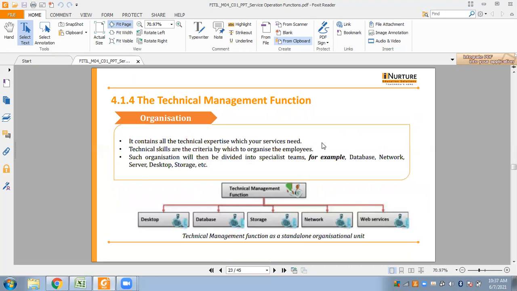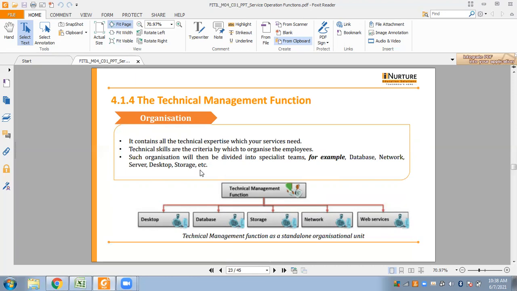In an ideal case, there is a separate organizational unit and it contains all the technical expertise which your services need. The big organizations would be able to afford it and they are coming closer to this situation. Technical skills are the criteria by which to organize the employees. Such organizations will then be divided into specialist teams, for example, database, network, server, desktop, storage, etc.